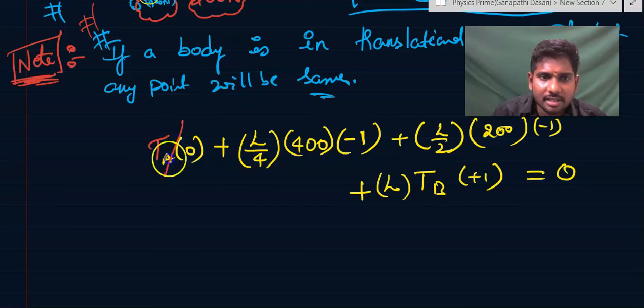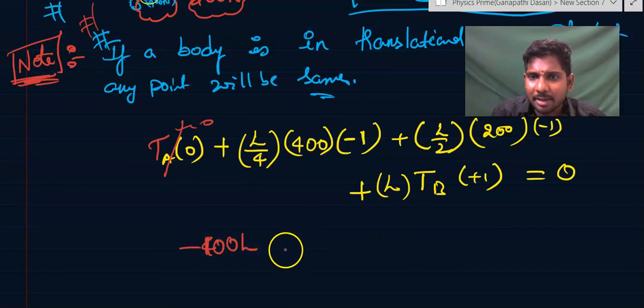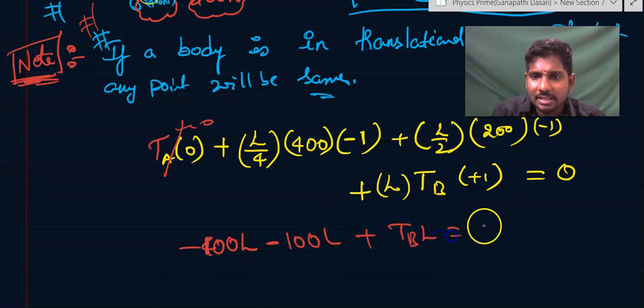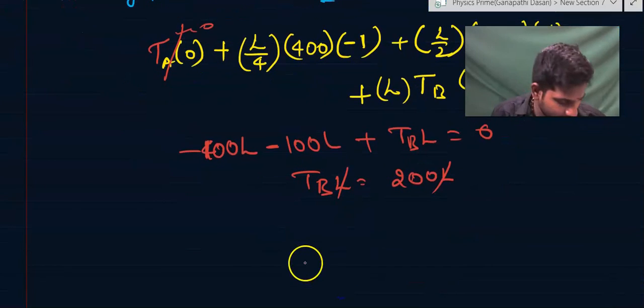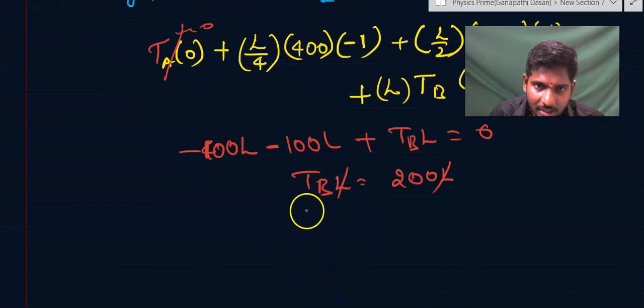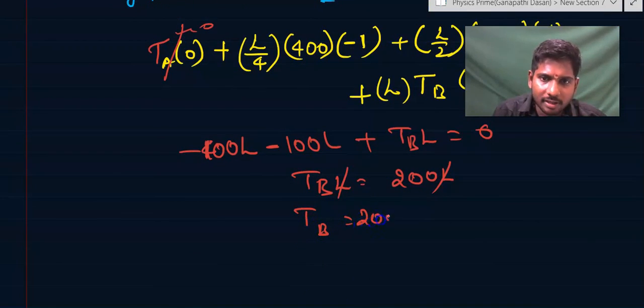So if this is 0 anyway, so L by 4 into 400 means what? 100 L plus L by 2 into 200 is what? Minus 100 L plus TB into L is equal to 0. That means TB into L is equal to 200 L. L gets cancelled. That means tension at B point is equal to 200 newtons.